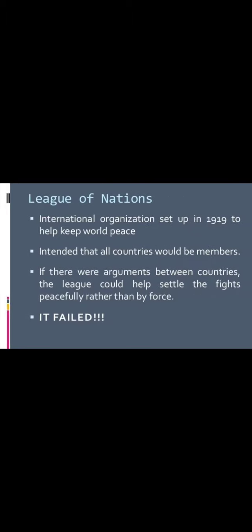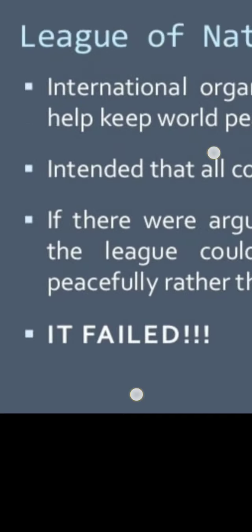Why? Because the League of Nations was not able to control the member countries. Why did the League of Nations fail? Not all countries joined it. The League had no power. The League had no army. Without an army, how can you stop the war? And they were unable to act quickly. So these are all the reasons for the downfall of the League of Nations.